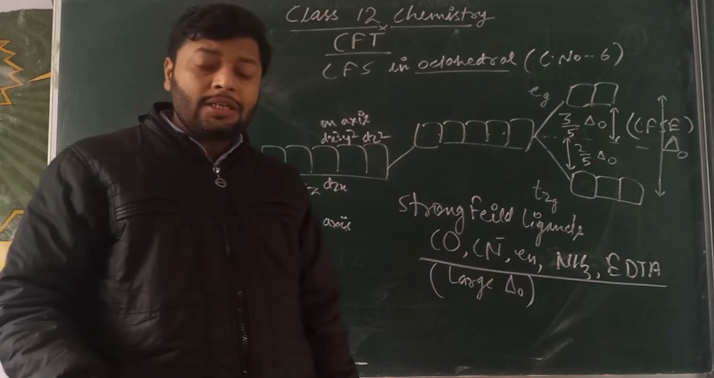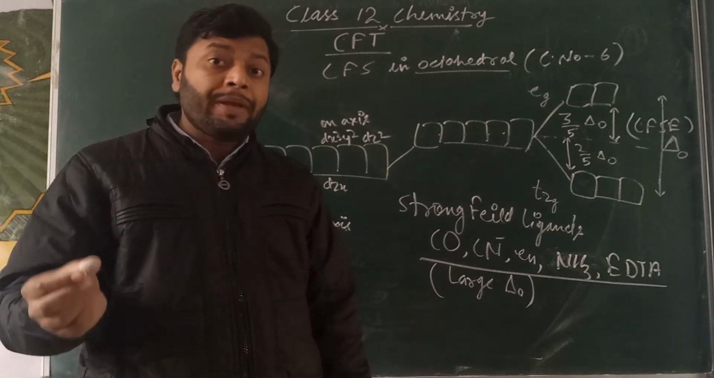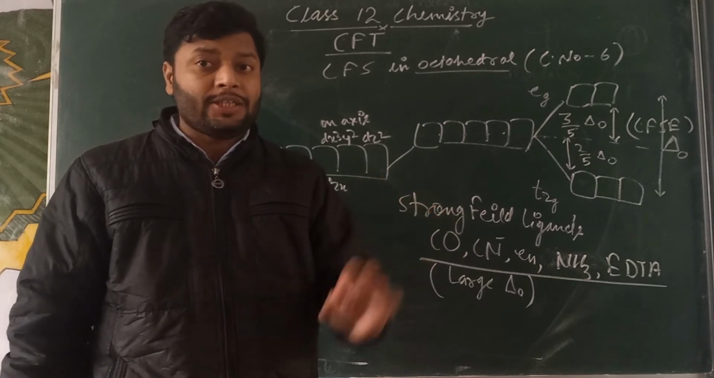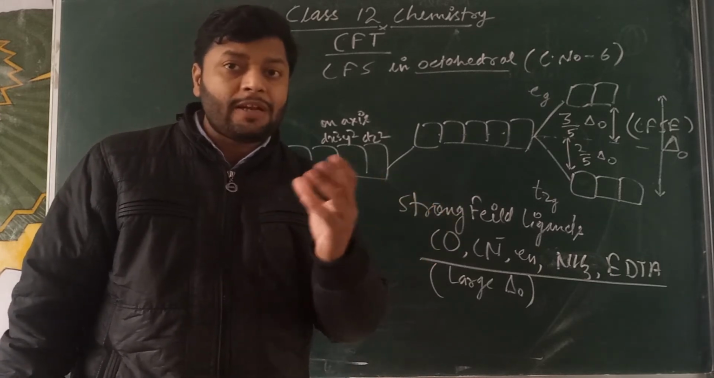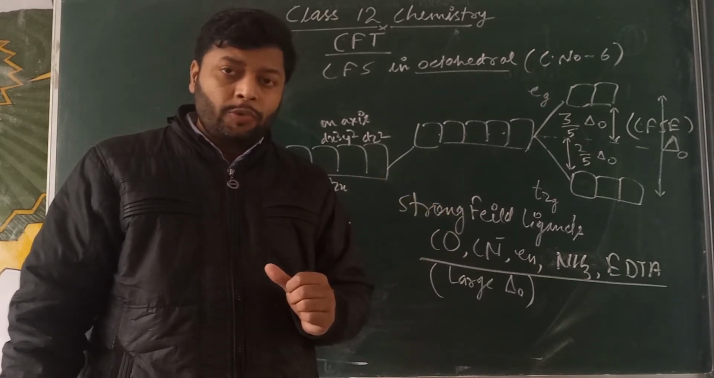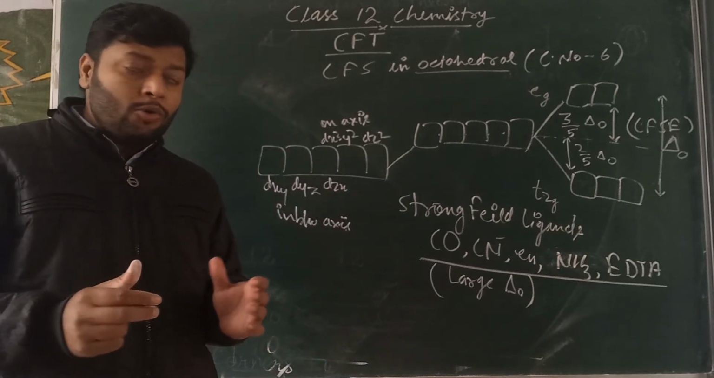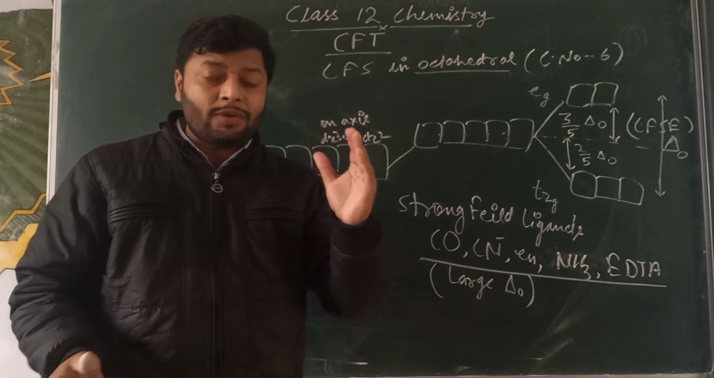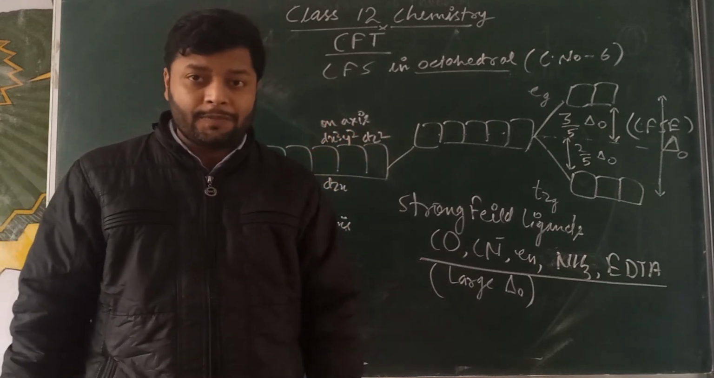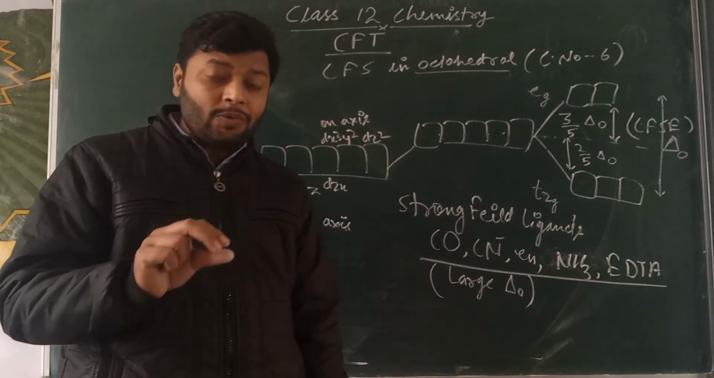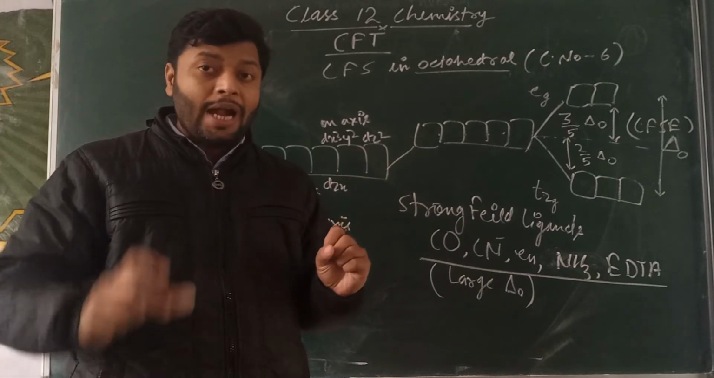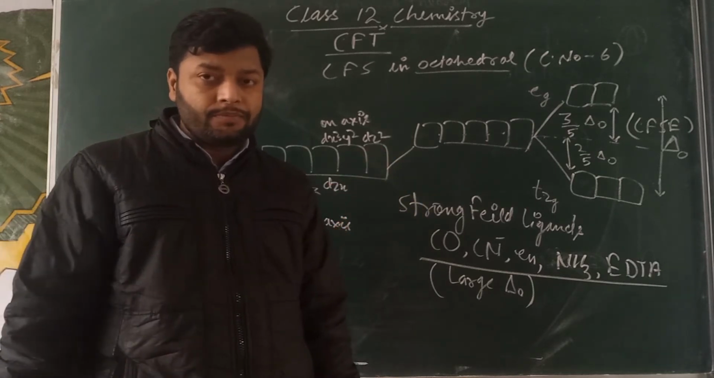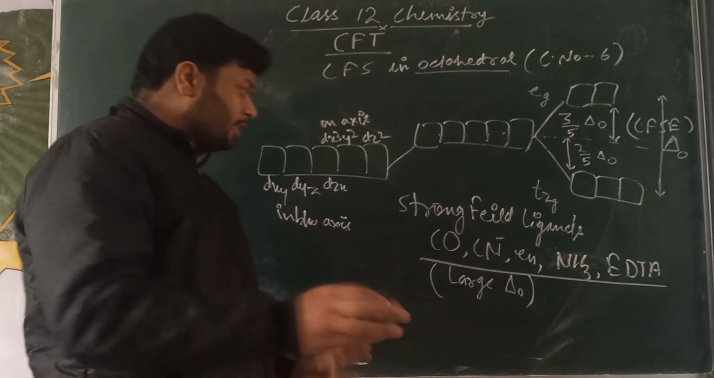The other is the energy required to pair electrons in the same orbital, called the pairing energy, capital P. So let's discuss how we can decide when electrons will get paired and when they will remain unpaired. This will depend on delta O and the pairing energy. Let's discuss that.